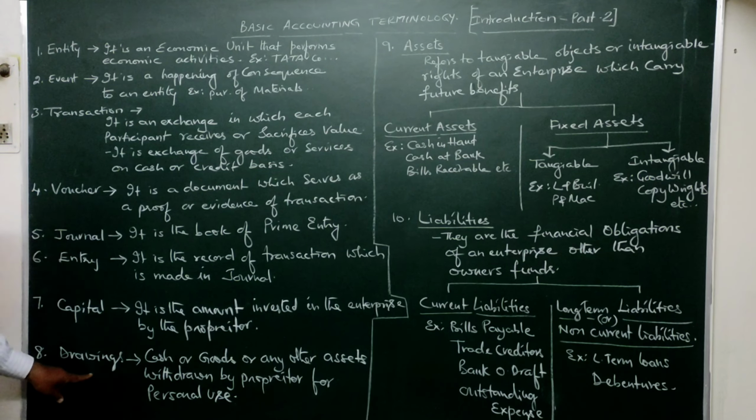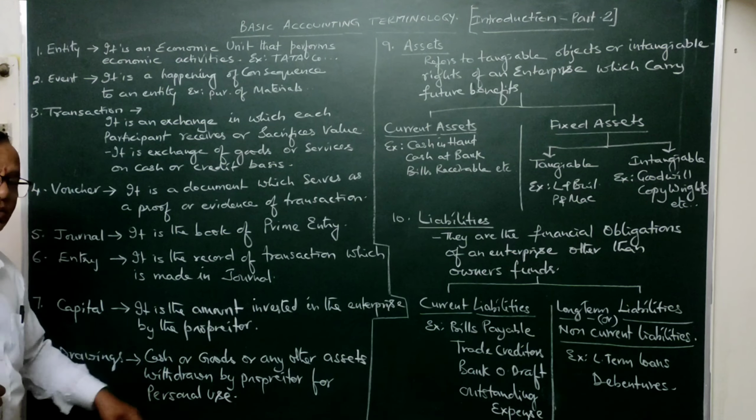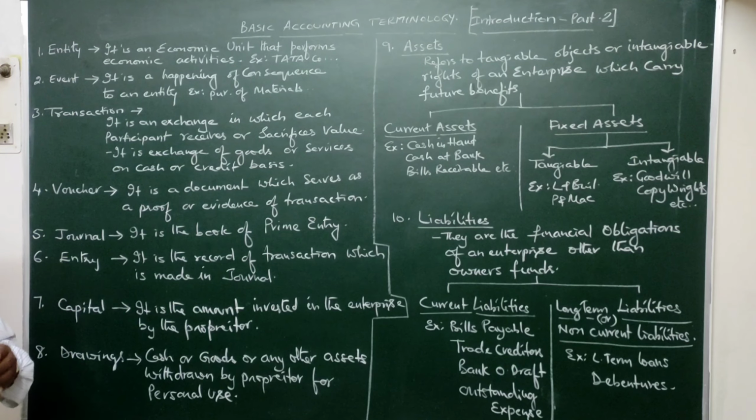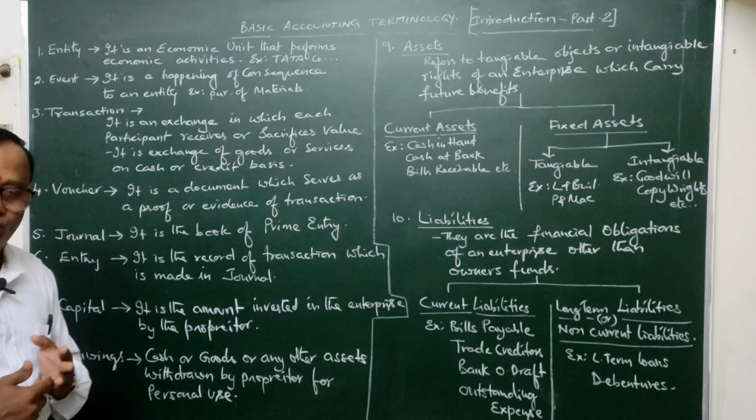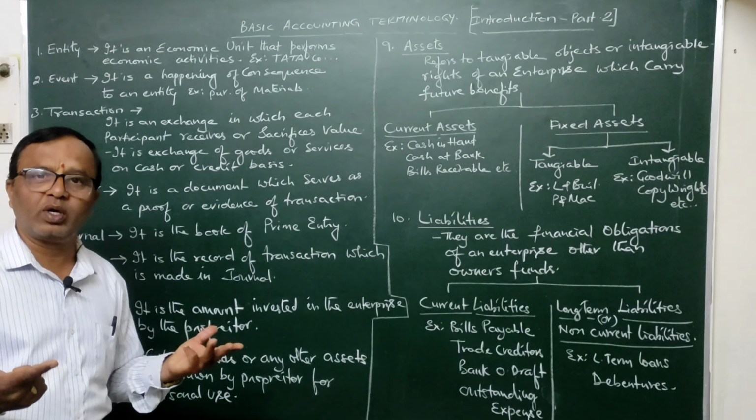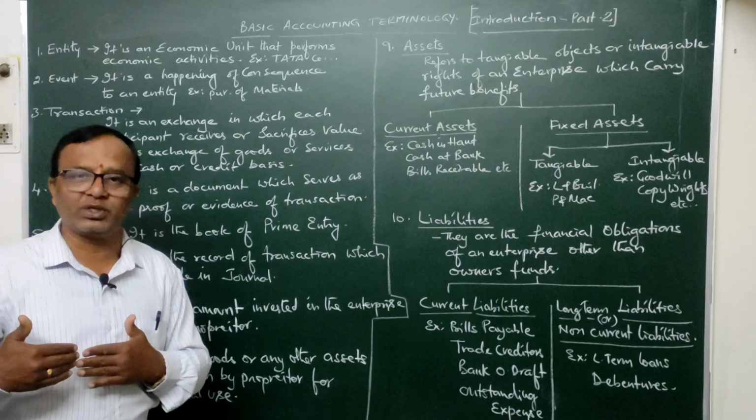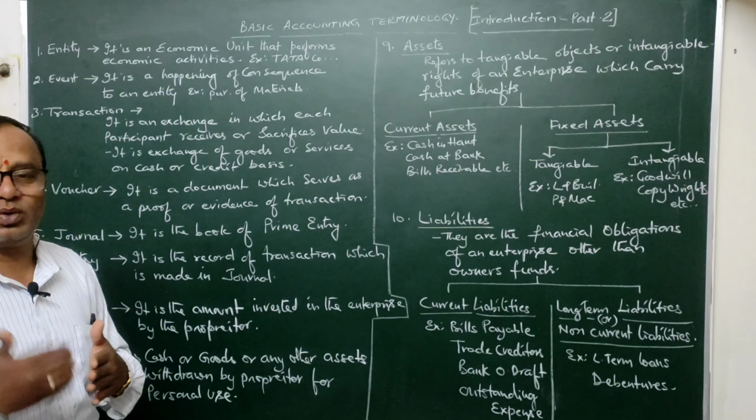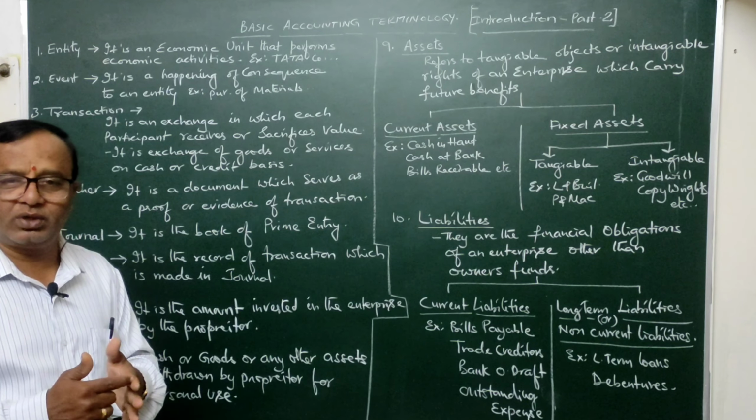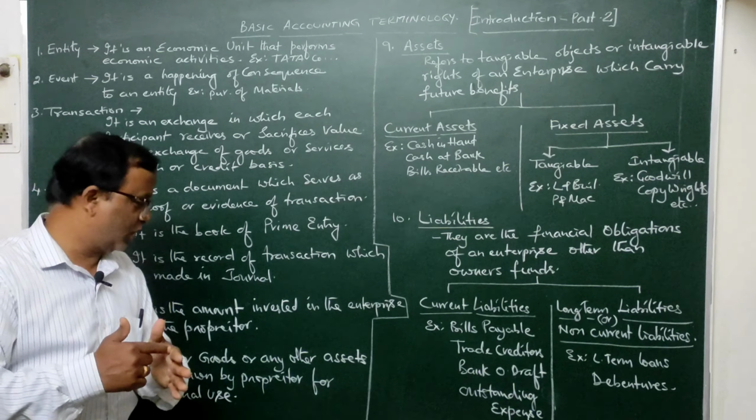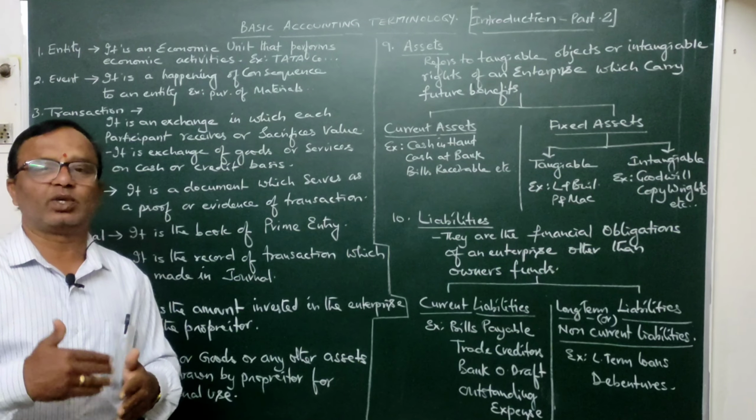Okay, next, drawings. What is the meaning of drawings? Cash or goods or any other assets withdrawn by the proprietor for personal use. In other words, if the proprietor has taken some cash or some goods or any other assets belonging to the business for personal use, for himself or for his family members, then we will term it as drawings. That means if the proprietor has used the cash, or any particular asset or good from the business for himself or his family members, at that time we will call it drawings.